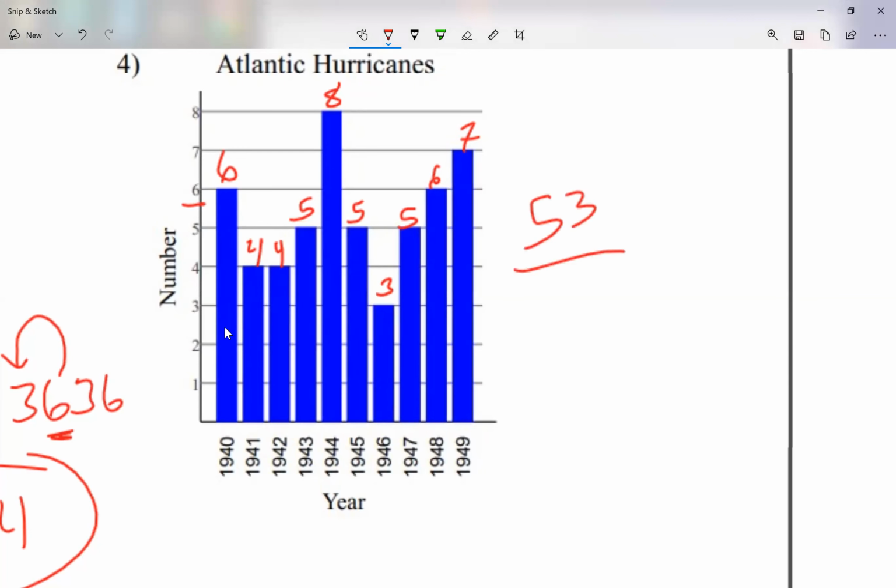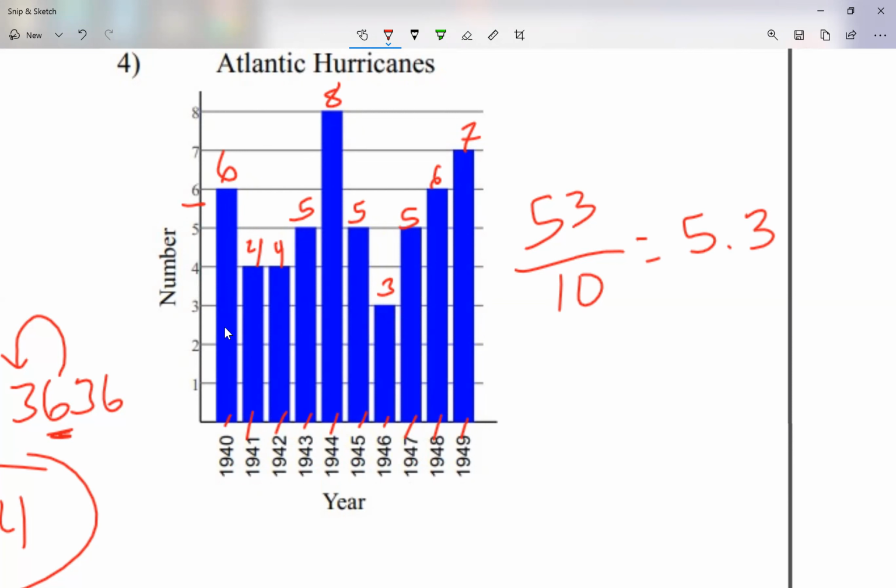Let me divide this by how many numbers I added. I count the amount of bars. So let's see. 1, 2, 3, 4, 5, 6, 7, 8, 9, and 10. 53 divided by 10 gives me 5.3. Okay, I didn't have to round or anything. It just gave me 5.3, so I'm done.